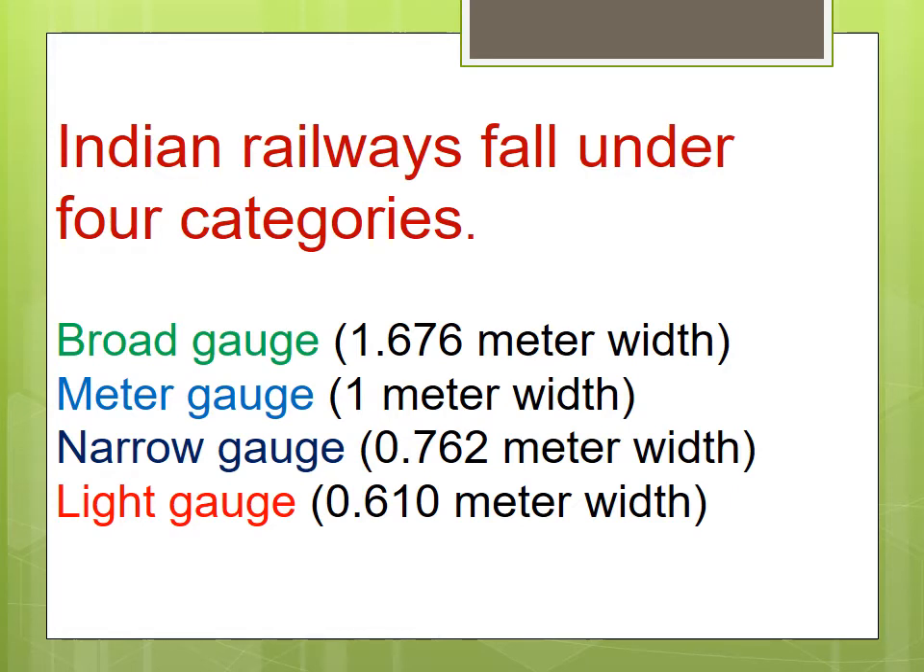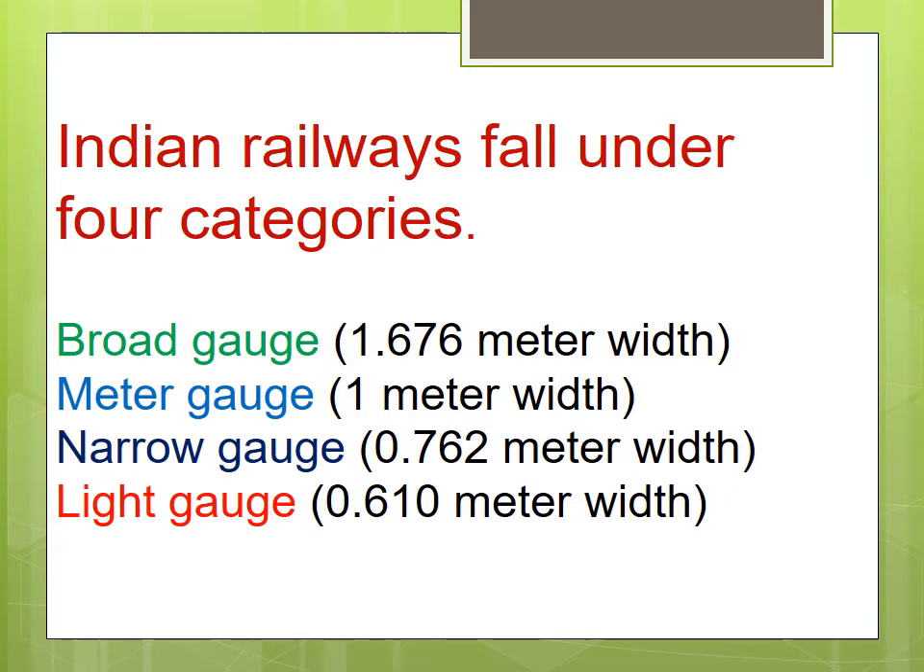Northern Railway, New Delhi. North Western Railway, Jaipur. North Central Railway, Allahabad. Read. Read, all of you. Are you reading? Have you read? Okay. So these all are the zones and the headquarters in India.